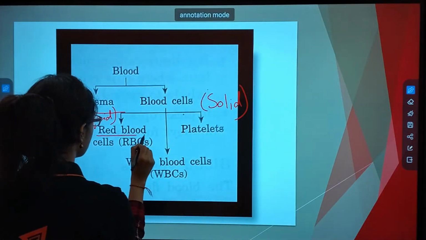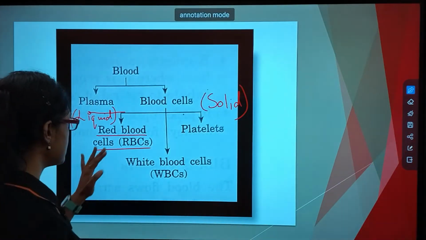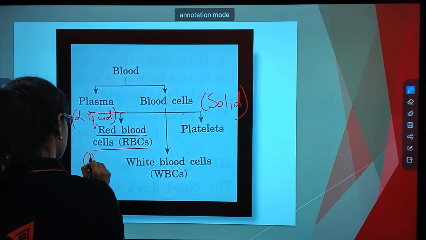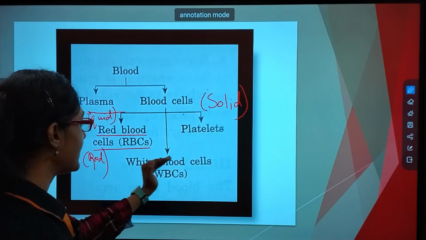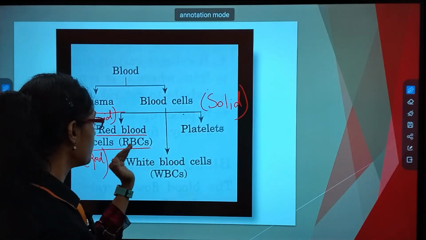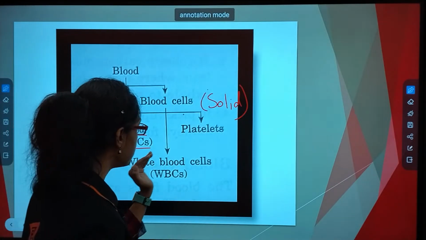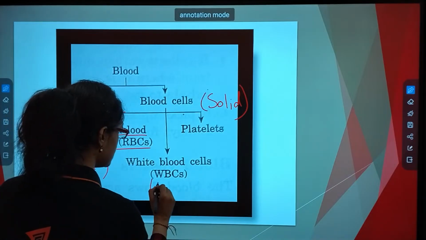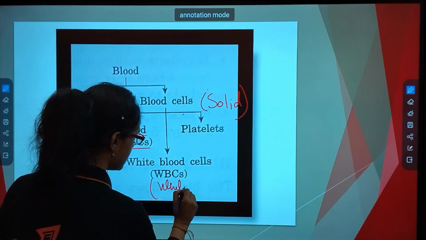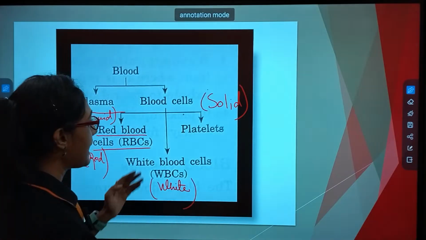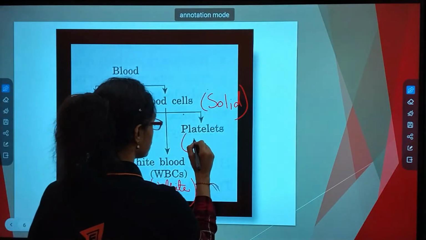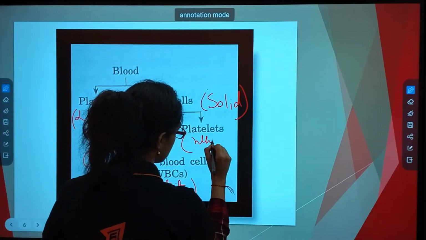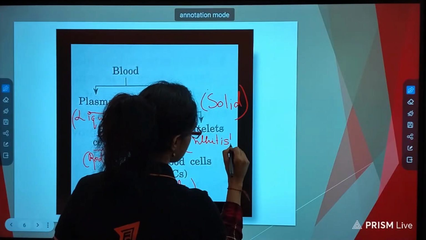One is known as red blood cell or RBC, which is red in color. Another is known as white blood cells or WBC, which is obviously white in color. Another is known as platelets. It is also whitish or colorless.